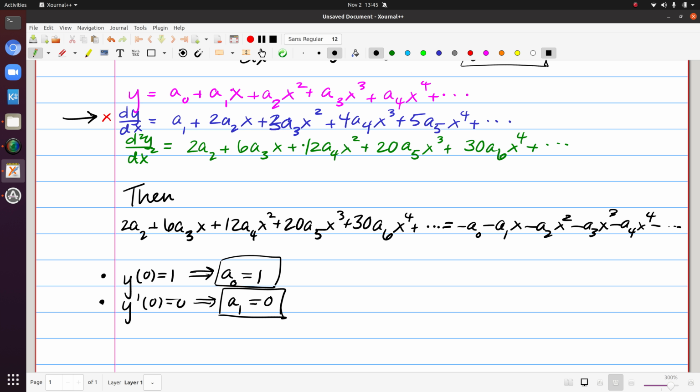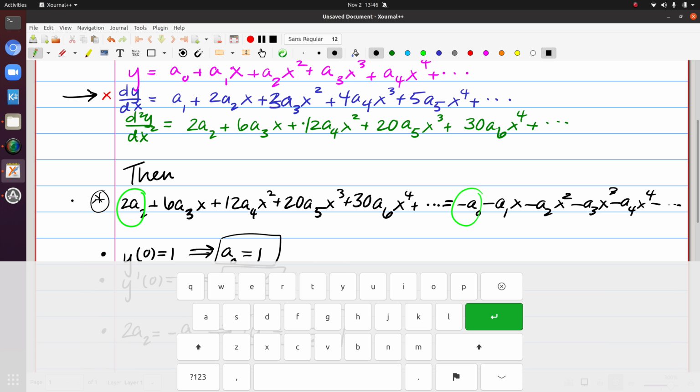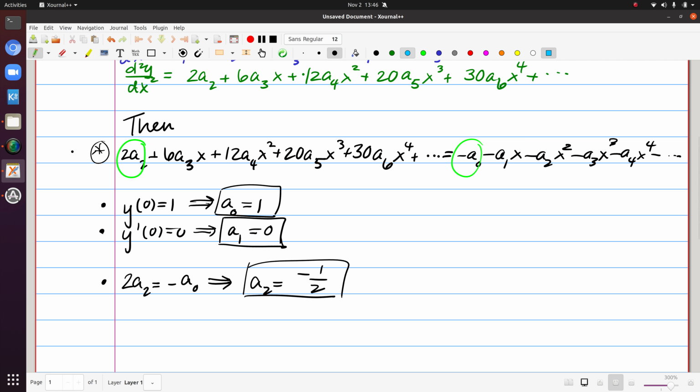So that's where I'm going to come down to this equation here to look at the like terms. To start with, I'm going to equate the constants on both sides. So that gives me 2a2 equals negative a sub 0. So that means that we get negative 1/2 for a sub 2. Then if I look at the coefficients of x to the first power, we're going to get 6a3 equals negative a1.